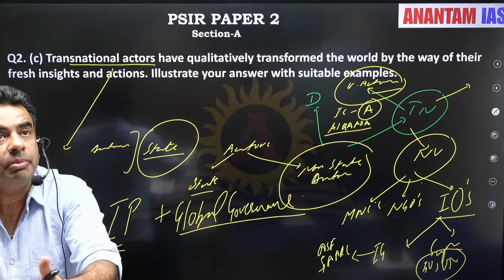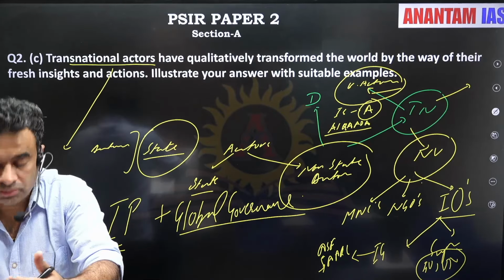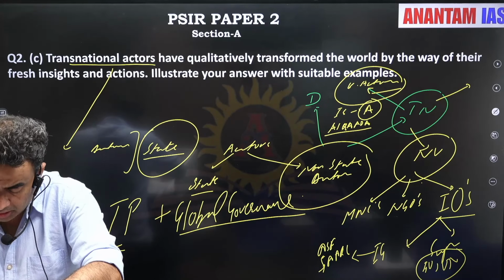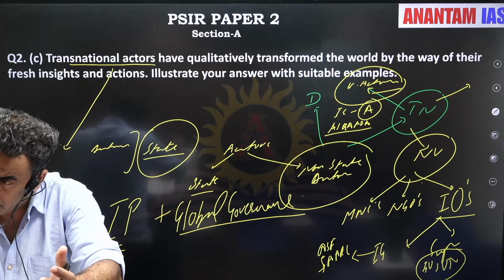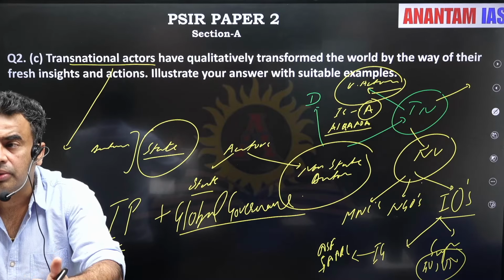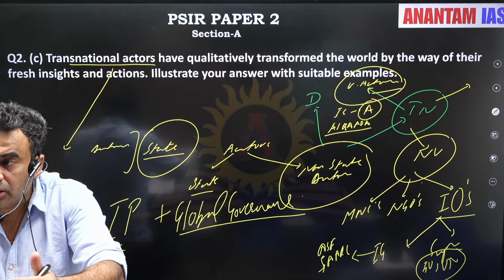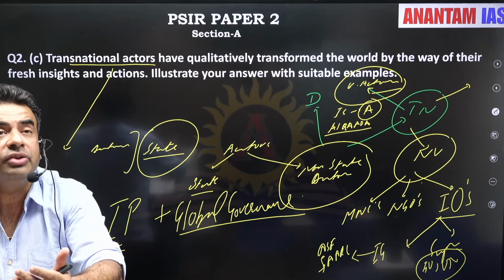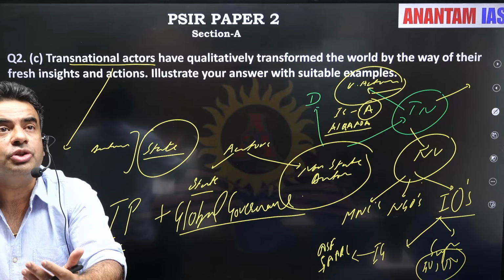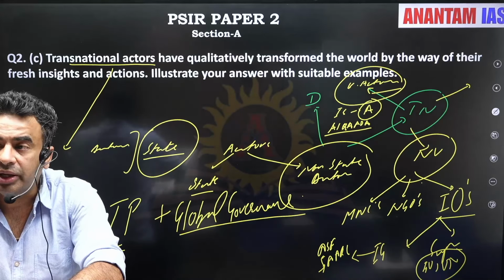Then you can mention a few of the transnational actors, NGOs who are doing a lot of work, like Amnesty, Greenpeace, epistemic communities. One is IUCN, which has been involved in making nuclear weapons delegitimized. They have developed a nuclear taboo. They have played a vibrant role in the Treaty on the Prohibition of Nuclear Weapons. All these things you can write as examples where they are playing a bigger role.